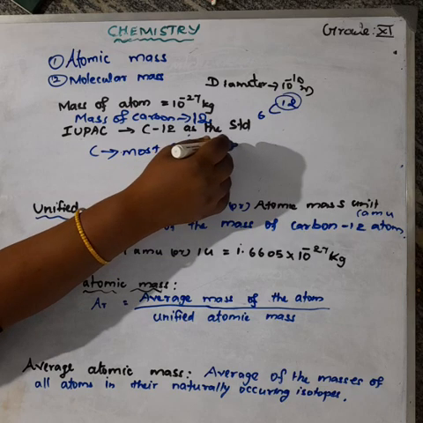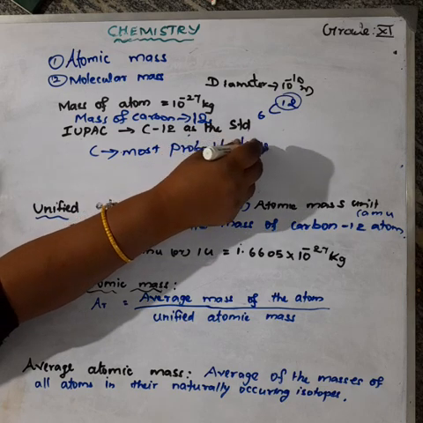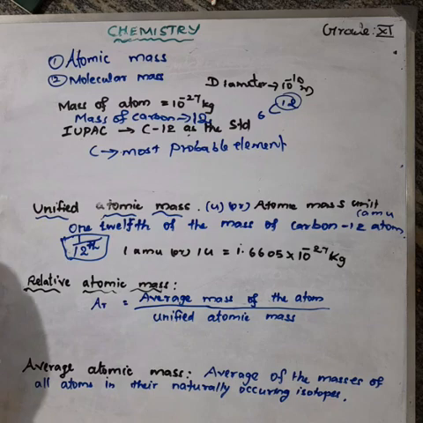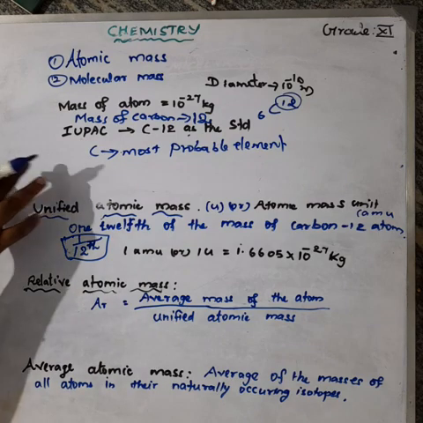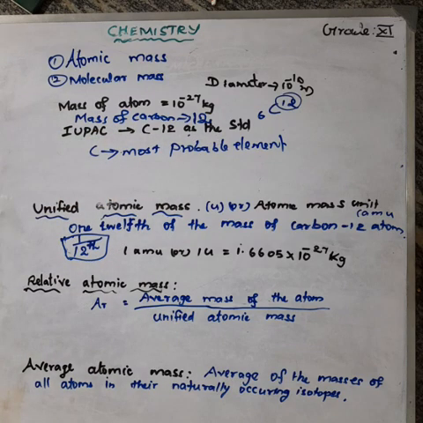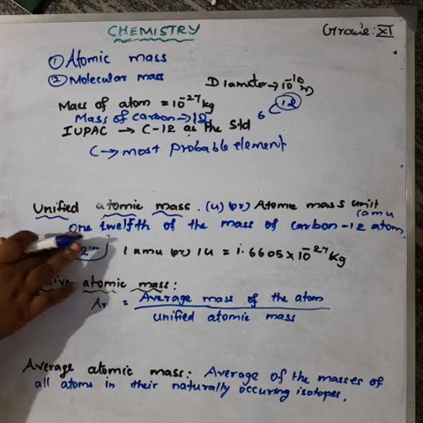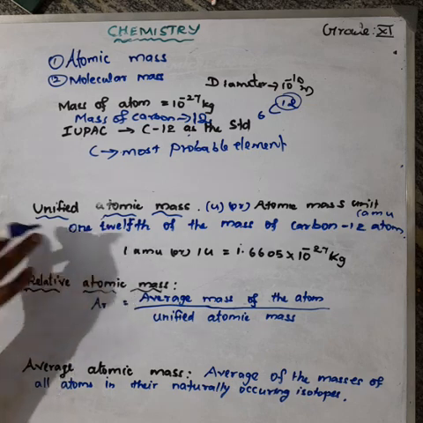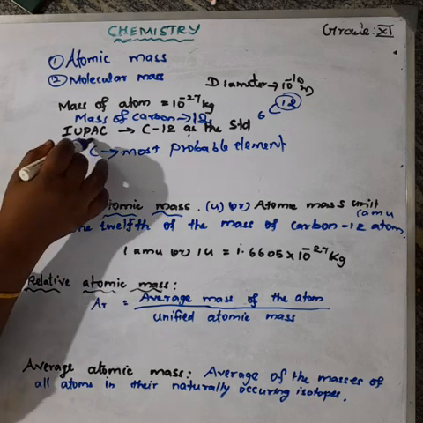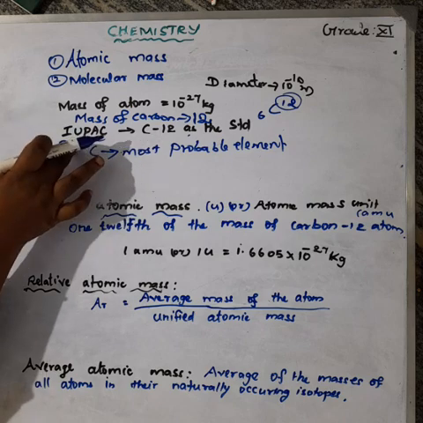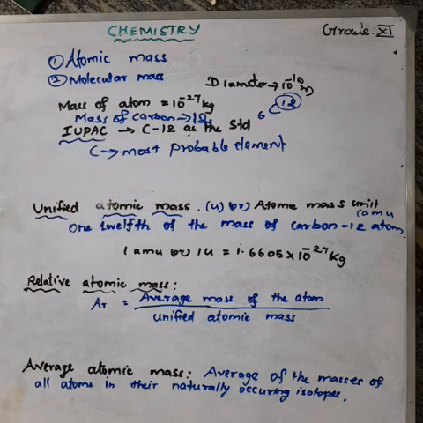This is because the scientists consider carbon as the standard to relate and measure the atomic masses of other elements. Understood. IUPAC, the International Union of Pure and Applied Chemistry, also approved to consider carbon as the standard. The atomic mass of carbon 12 is the standard to relate the masses of other elements.